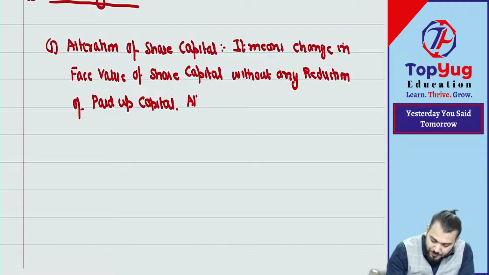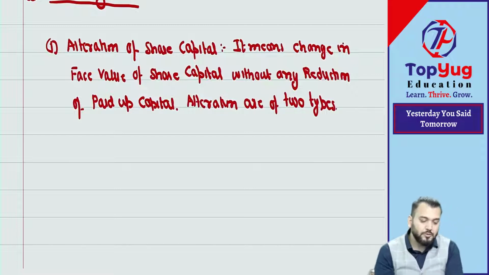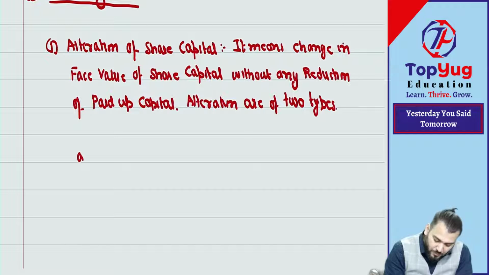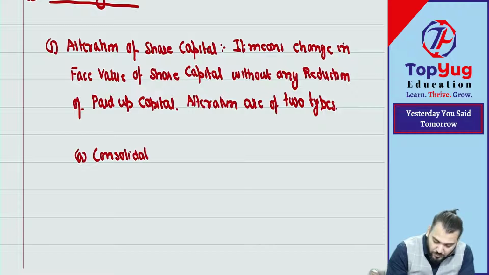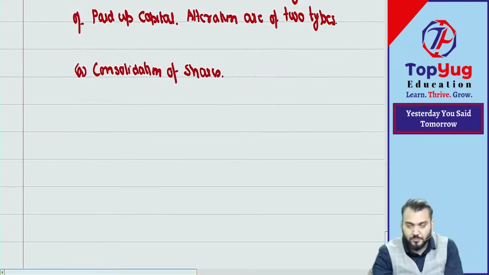Alteration is of two types. Point number A, consolidation of shares.